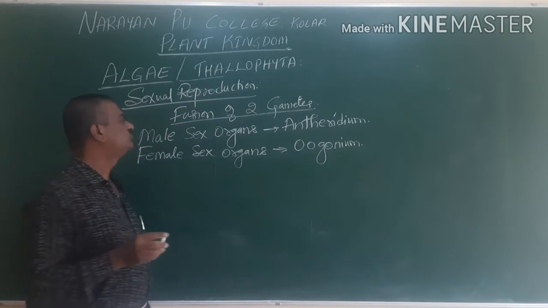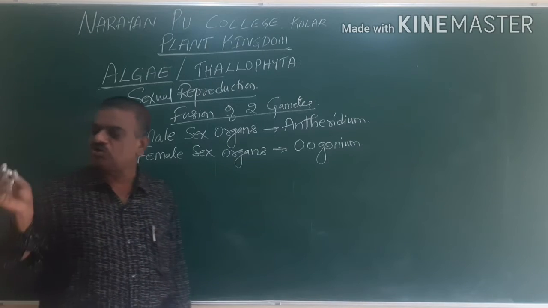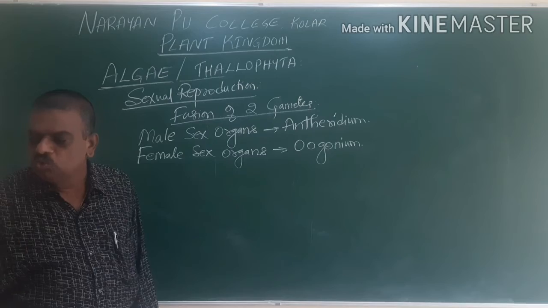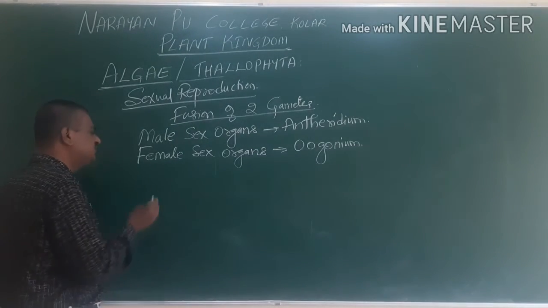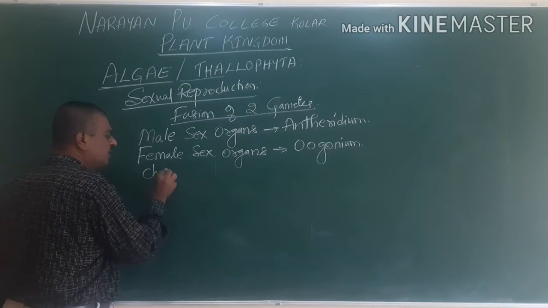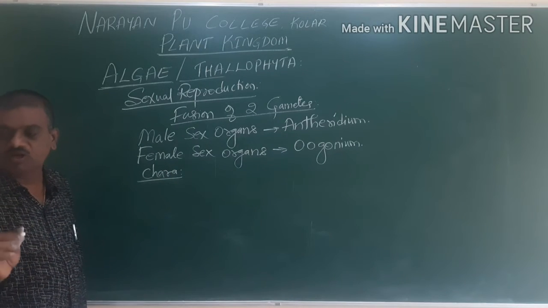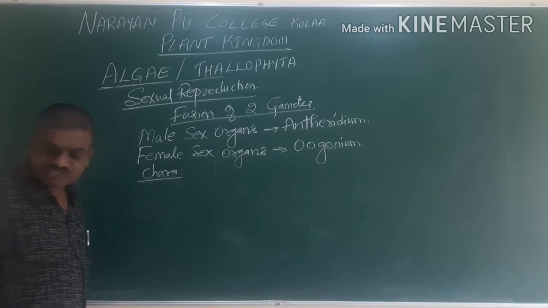So here the male sex organs are called antheridium and the female sex organs are called oogonium.